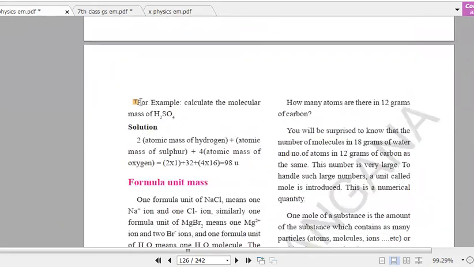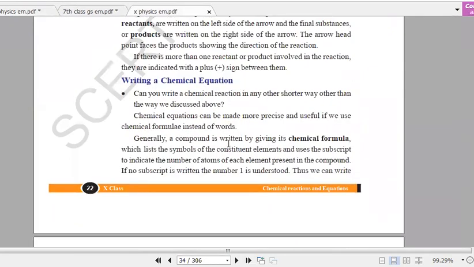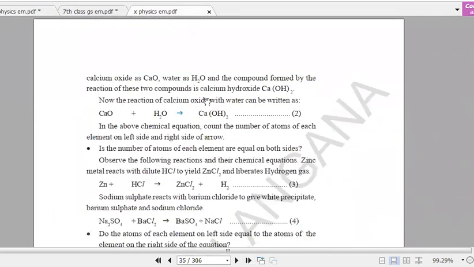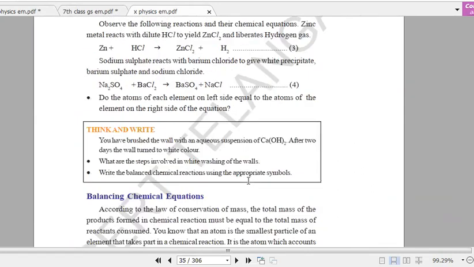Okay, so I think we have no doubt. So next one is writing a chemical equation, right? The chemical equation will be given in the word form, so we have to write it with the chemical formula. The formula of calcium oxide is CaO, water is H2O, calcium hydroxide is Ca(OH)2. Okay, so this is how we'll write the chemical equation.